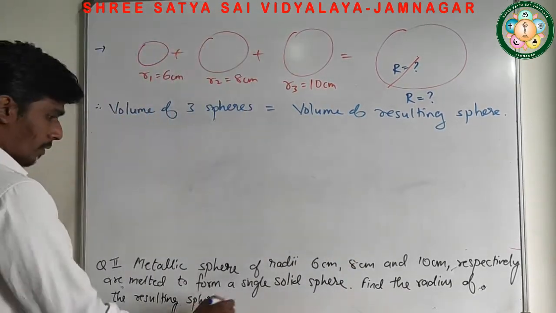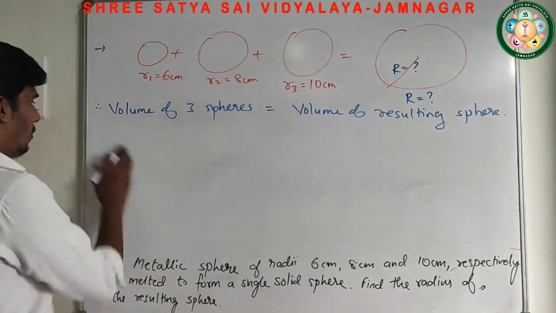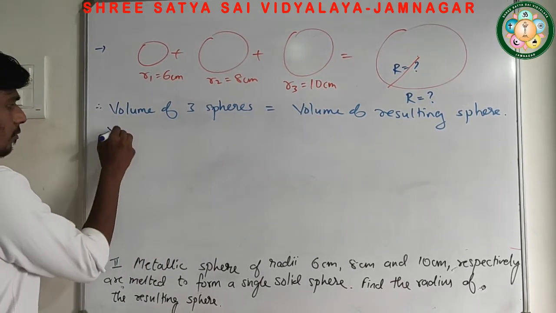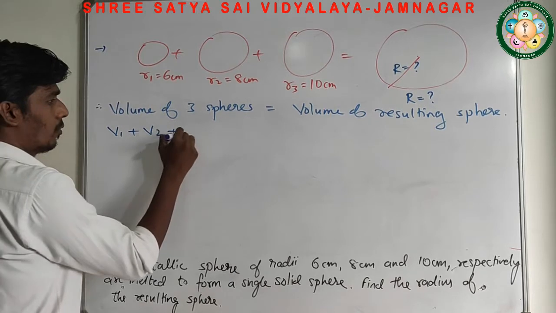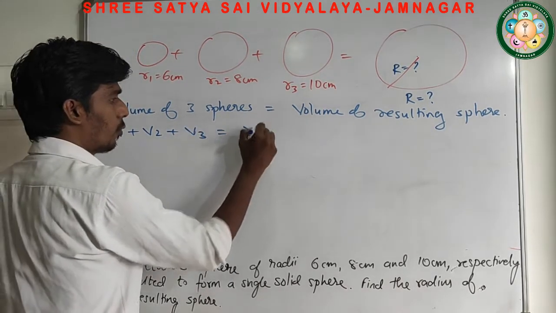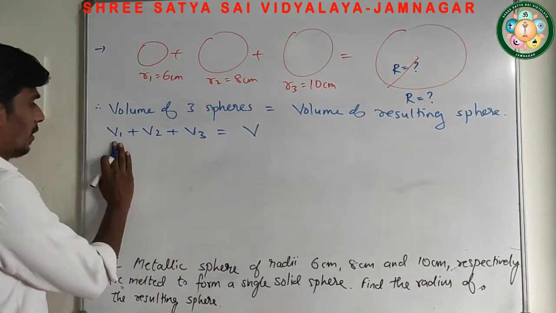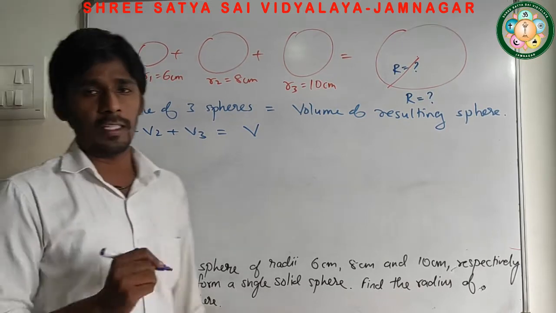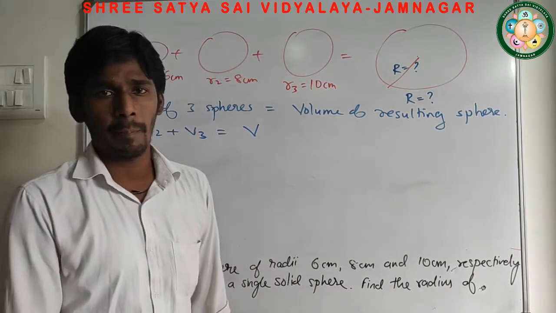Now, we can write V1 plus V2 plus V3 equals V. Now what is V1? The formula to find the volume of a sphere is 4 by 3 pi r cube.